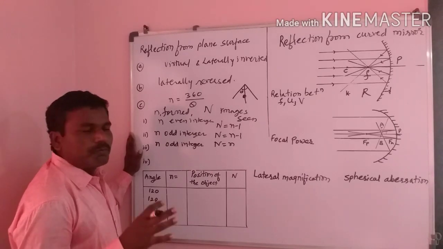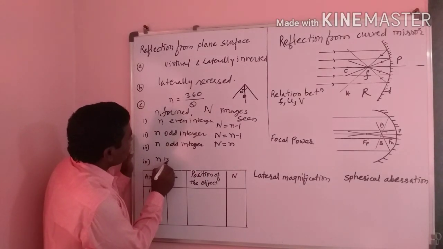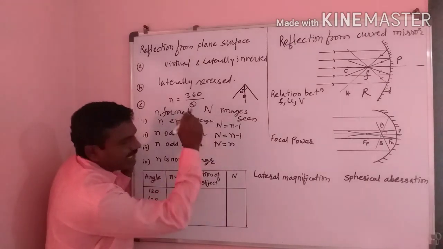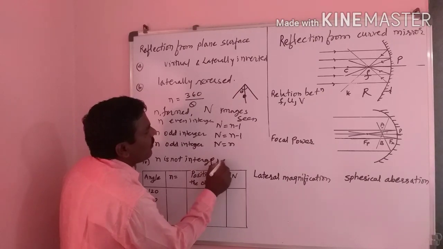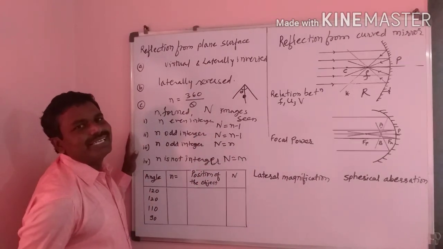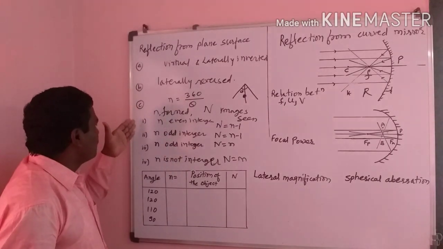Okay. When n is not an integer, at that time the images seen are capital N is equal to m, and m is nothing but the integral part. These are the four conditions.